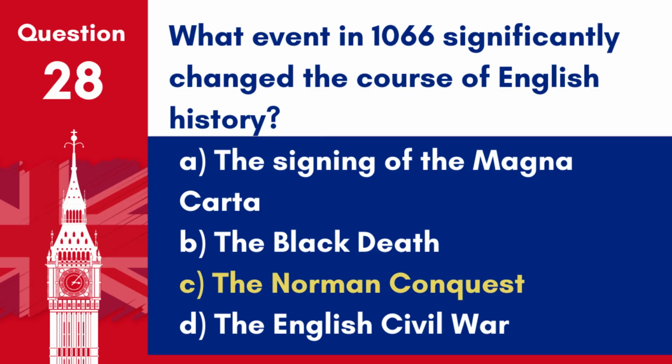Answer C. The Norman Conquest. The event in 1066 that significantly changed the course of English history was the Norman Conquest, where William the Conqueror invaded England and became king.